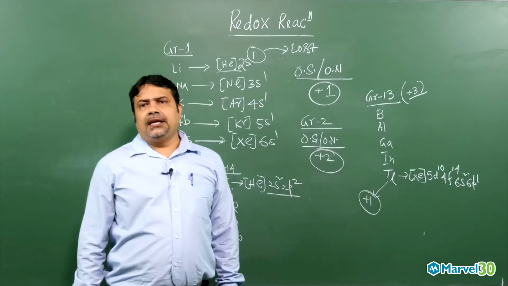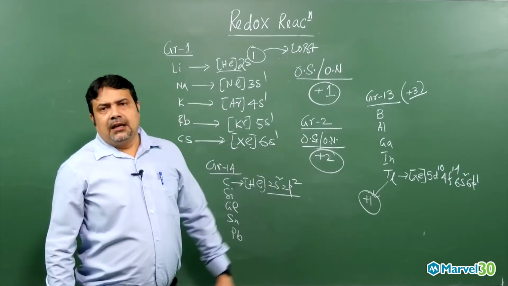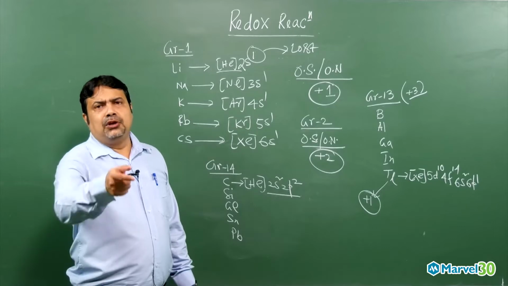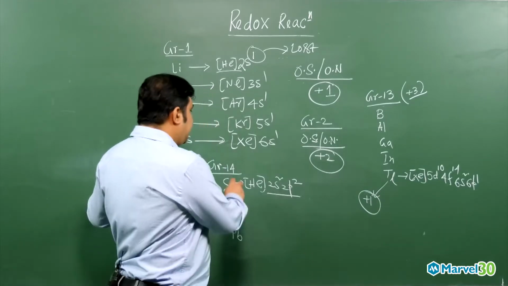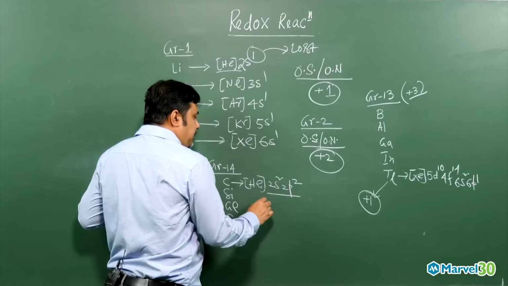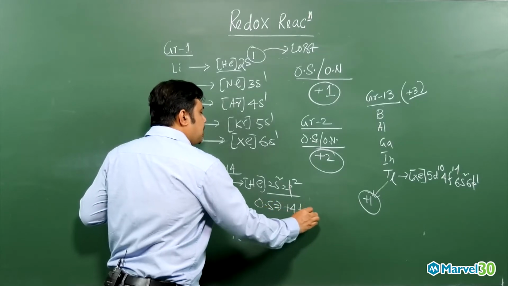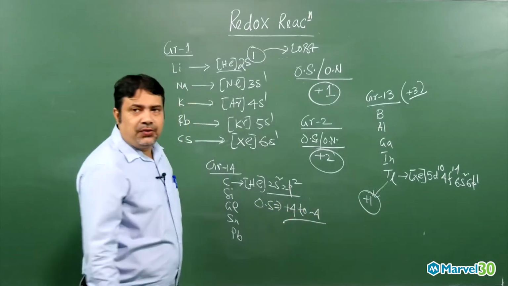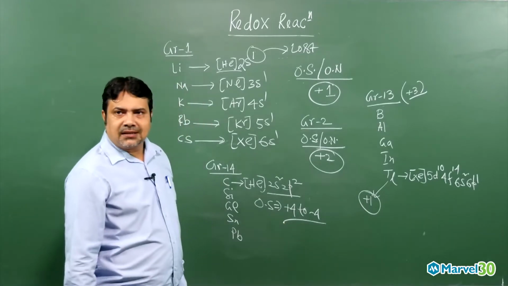So if they lose 4 electrons, they will be like helium. If they accept another 4 electrons, they will be like neon. So the oxidation state for group 14 elements varies from +4 to -4. In that range it will vary. If you take an example later, you will understand clearly.